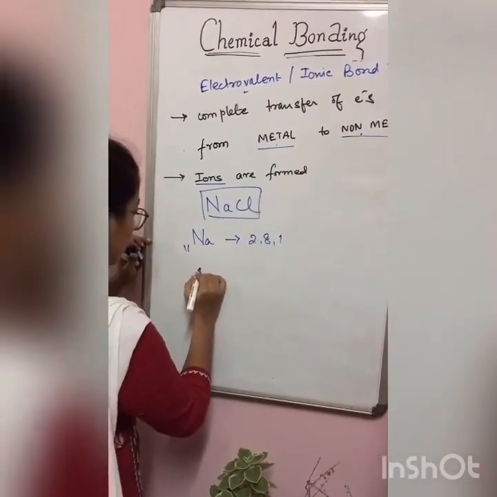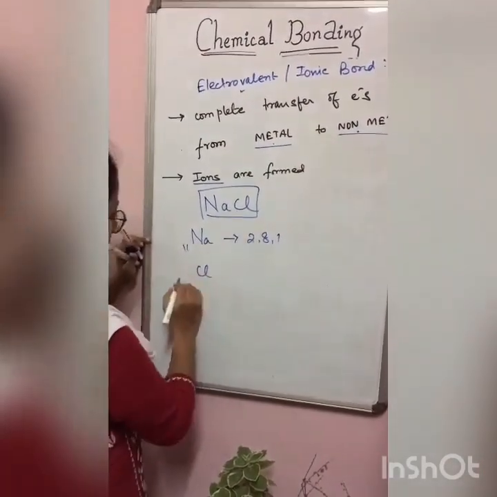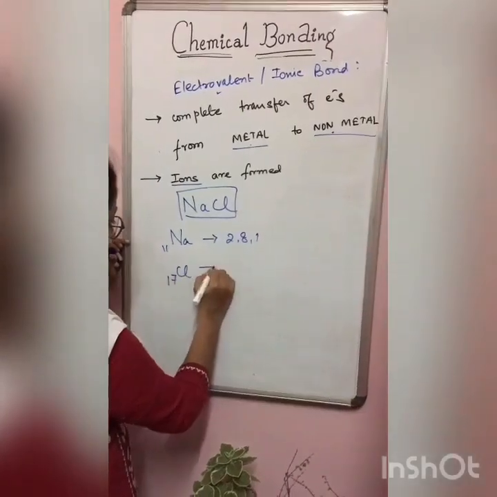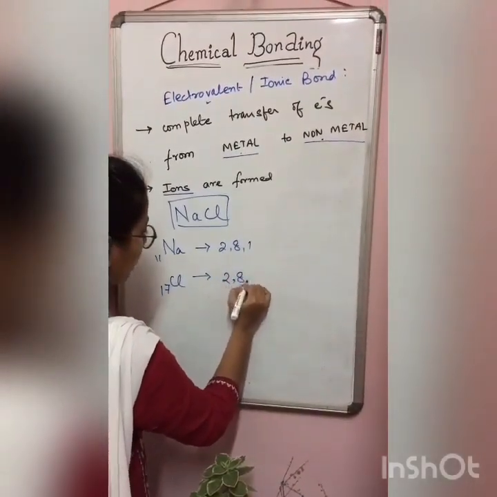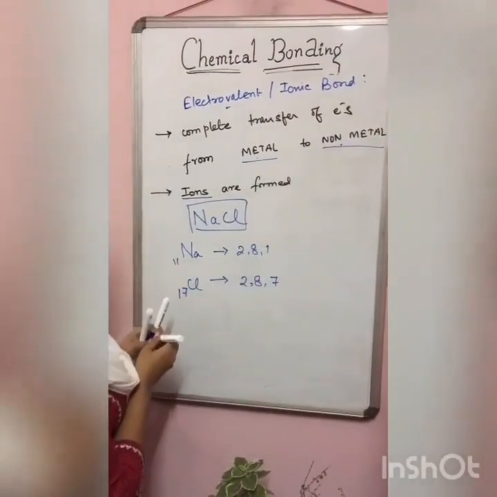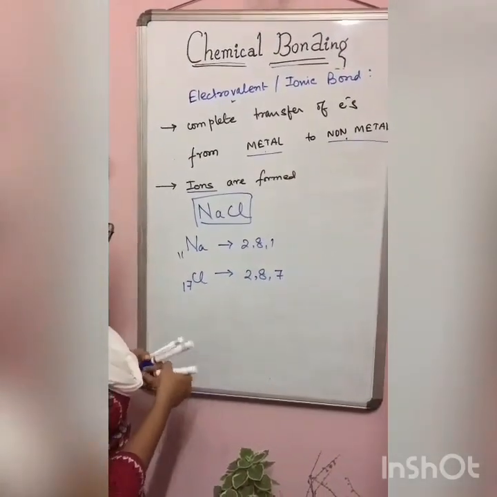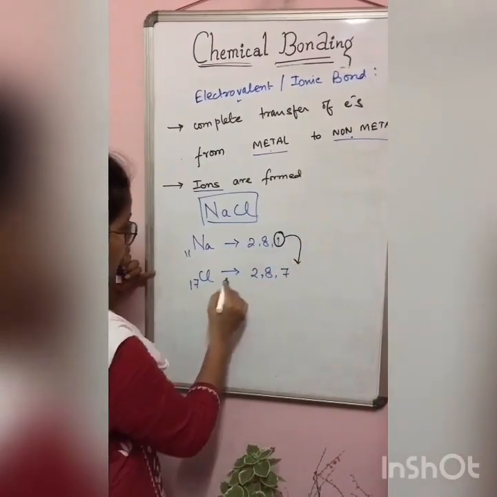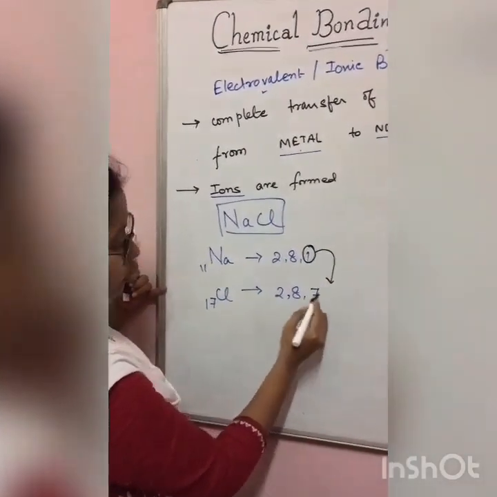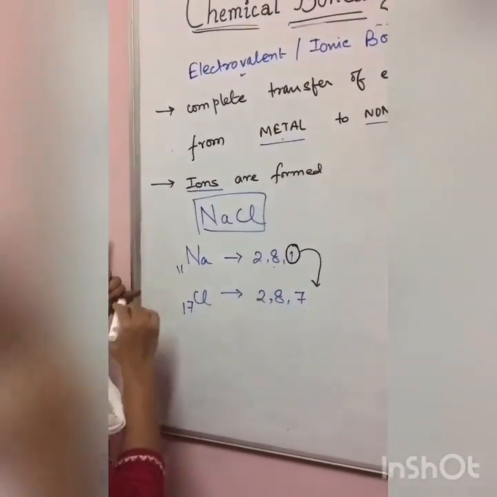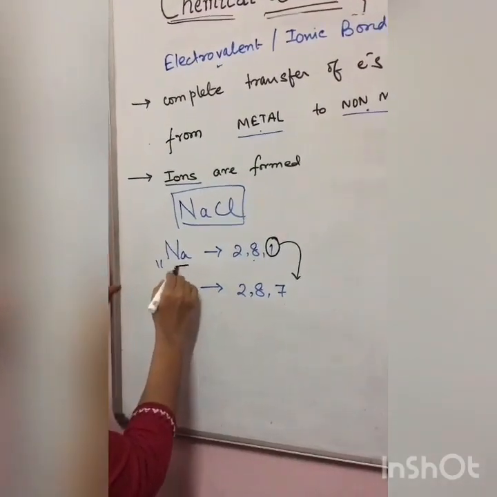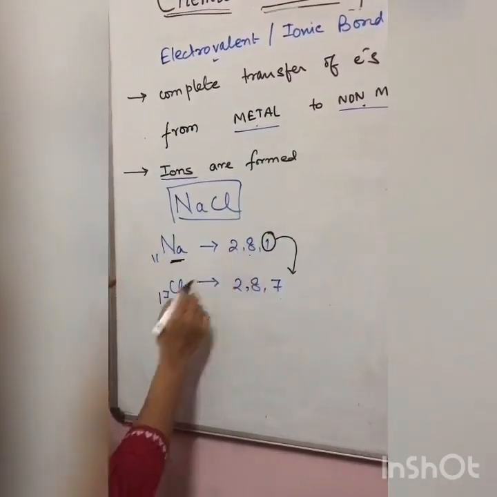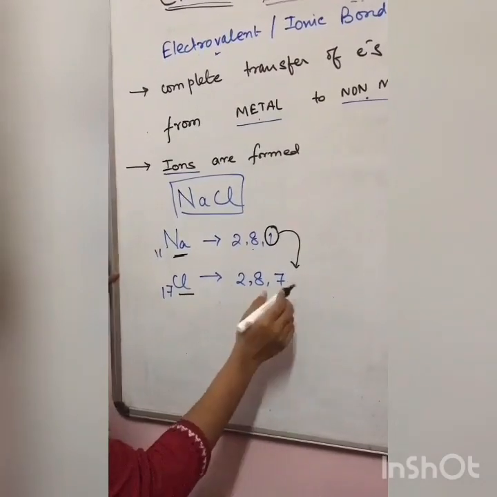The anion is chlorine. What is the atomic number? 17. Electronic configuration is 2,8,7. So here you see sodium has 1 excess electron in its outermost shell. Now if sodium can transfer this electron to chlorine, chlorine will have octet configuration, whereas sodium will also have octet configuration. Sodium will get neon octet configuration, chlorine will get argon octet configuration.